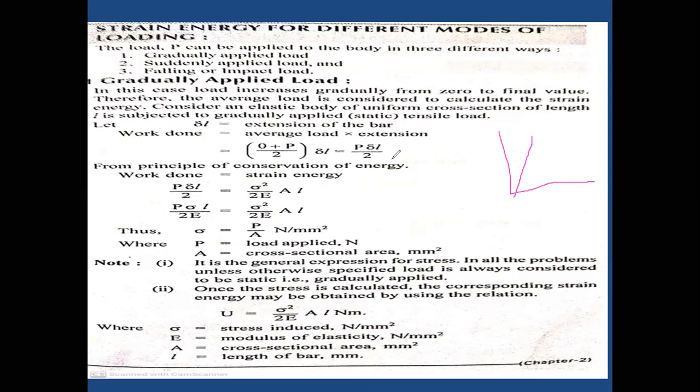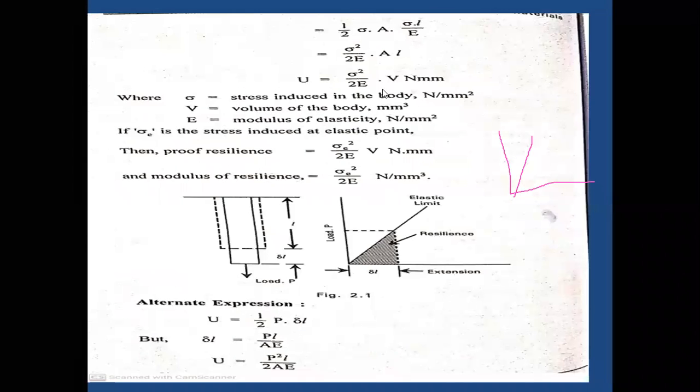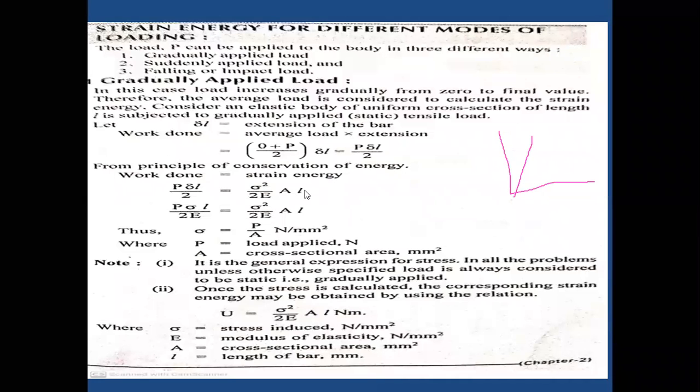Now from the principle of conservation of energy, the amount of work done applied on the material equals the strain energy induced within the body. So P into delta L by 2 equals sigma square by 2E into AL. This is the derivation we discussed earlier. Sigma square by 2E into AL is the strain energy.